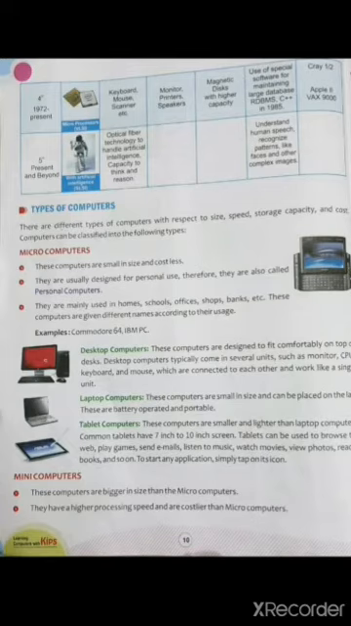There are 3 types of computers. Desktop computers, which are the computers which can fit comfortably on the top of the desk. Laptop computers, they are small in size and battery operated. They are the portable computers. Third is tablet computers. They are smaller and lighter than laptops. We can do all the work with a single tap.